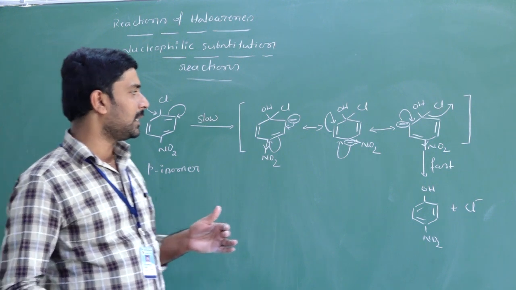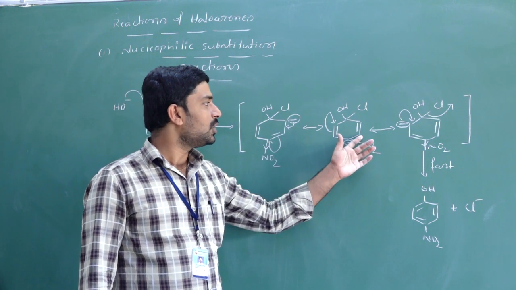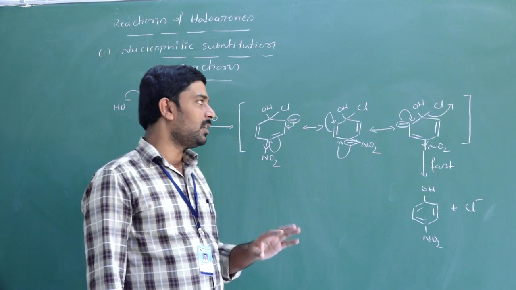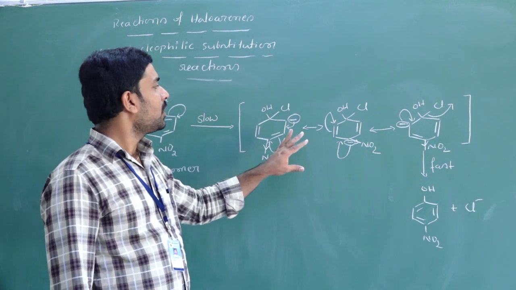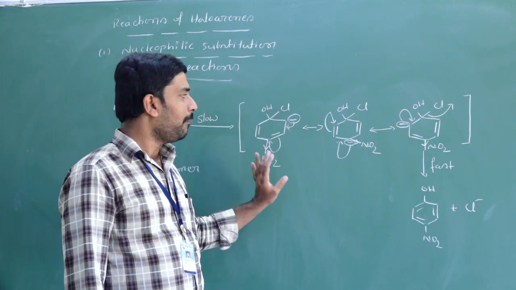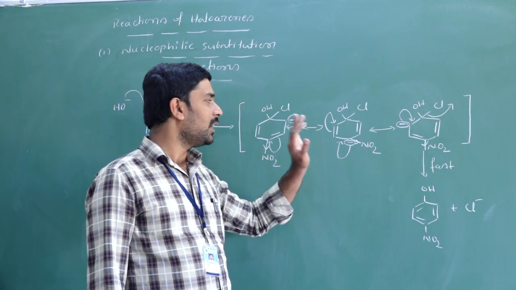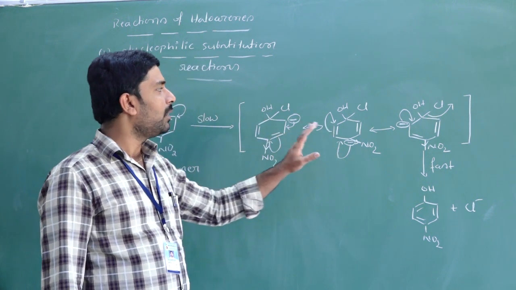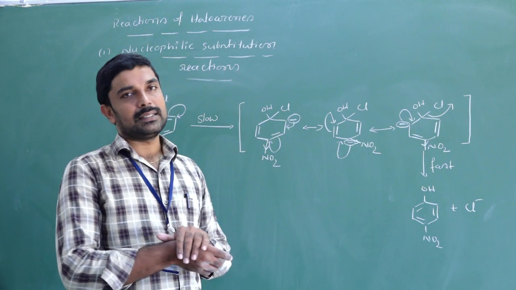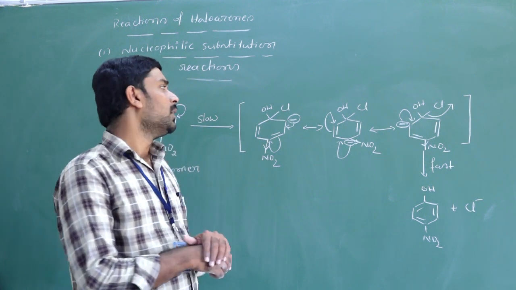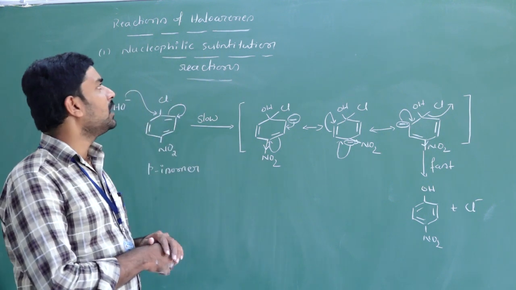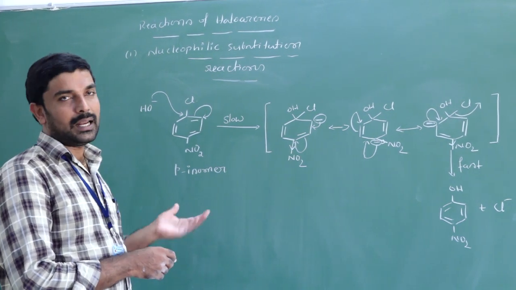Why is the meta less reactive? Because at the meta position, you will not get the electron density. Electron density is more concentrated at the ortho and para positions. That's why if you have the electron withdrawing group at the ortho and para positions, that will increase the reactivity. Okay, this much is about nucleophilic substitution reactions of the aryl halide.